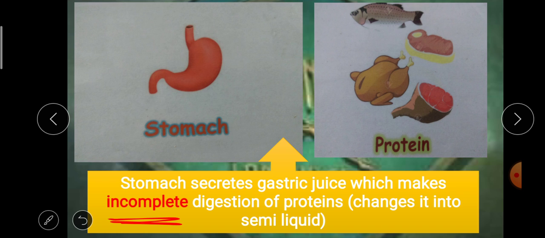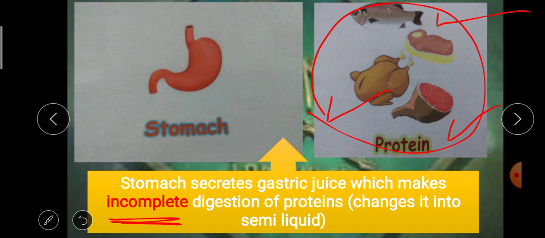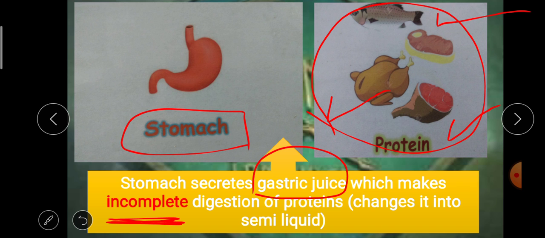Proteins such as fish, chicken, meat, egg, milk, and there are a lot of examples of protein. These proteins are digested incompletely in the stomach by gastric juice.